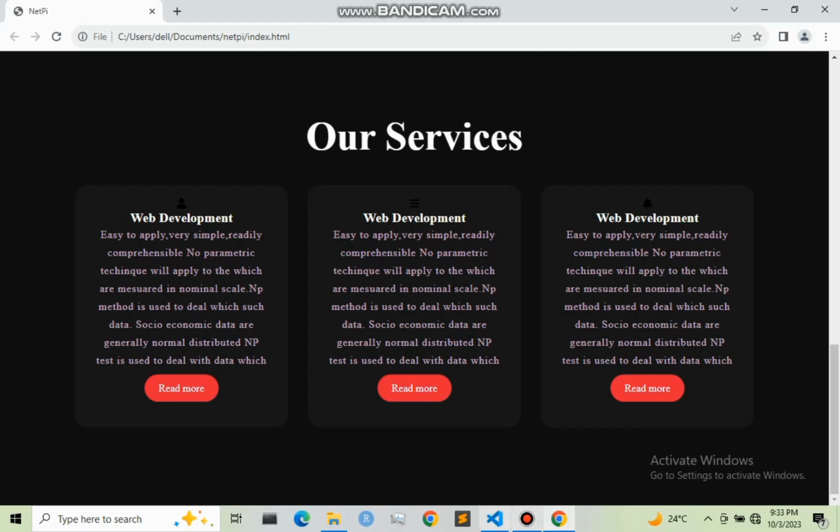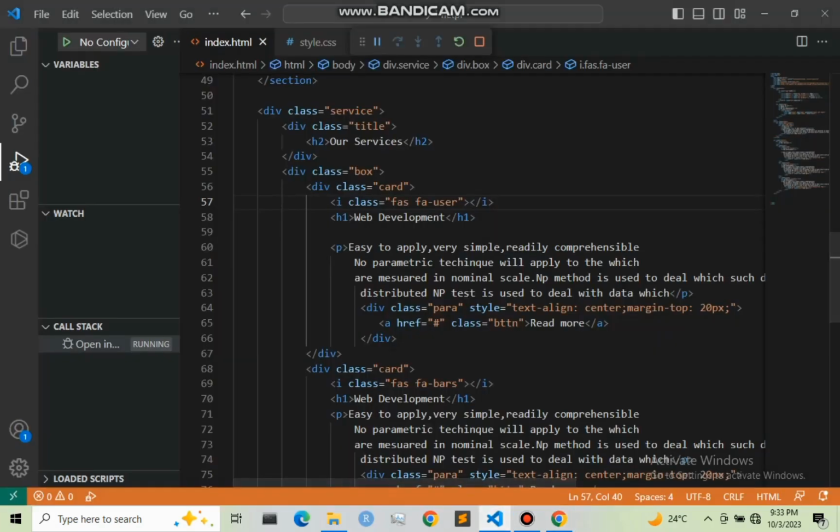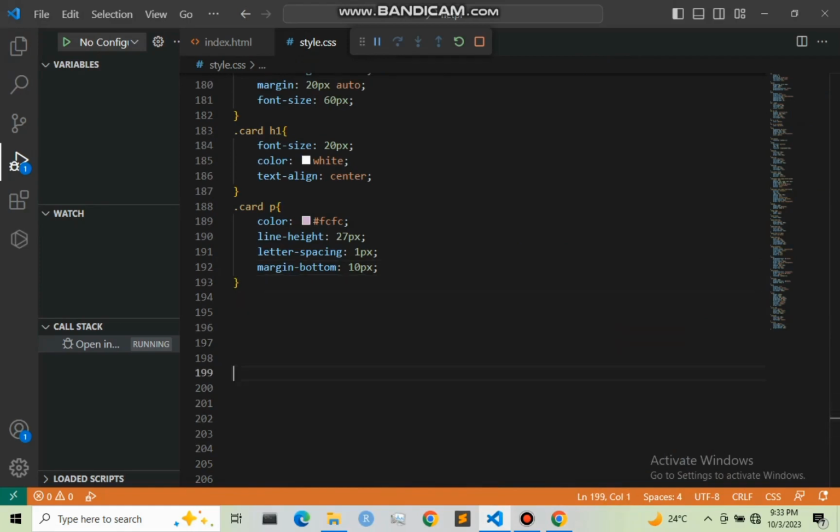So let us design our icons. That is .card i.